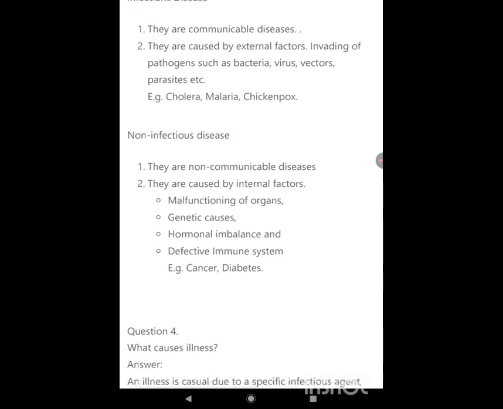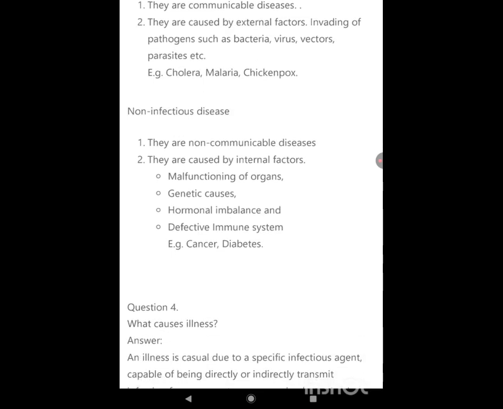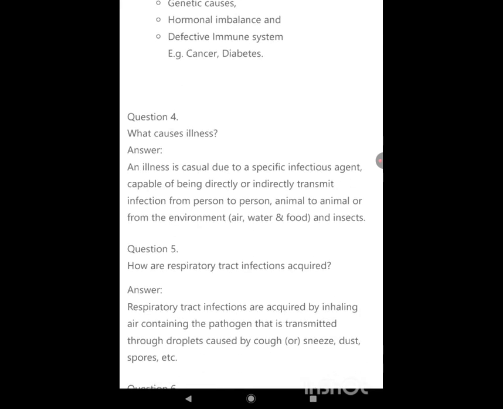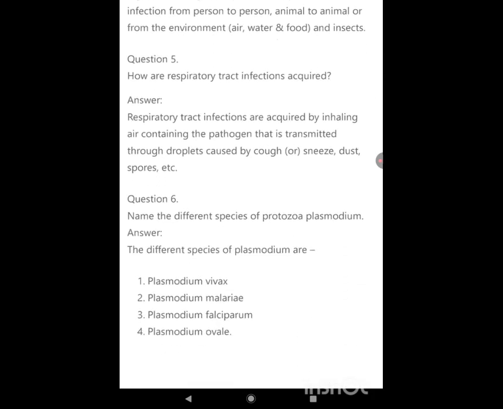What causes illness? An illness is caused by a specific infectious agent, capable of being directly or indirectly transmitted from person to person, animal to animal, or from the environment: air, water, food and insects. How are respiratory tract infections acquired? Respiratory tract infections are acquired by inhaling air containing the pathogen that is transmitted through droplets caused by cough or sneeze, dust, spores, etc.